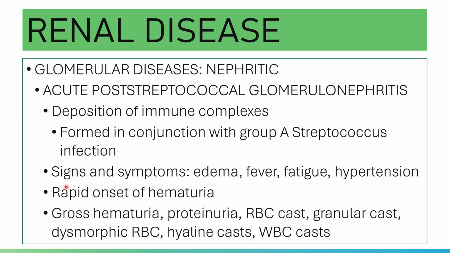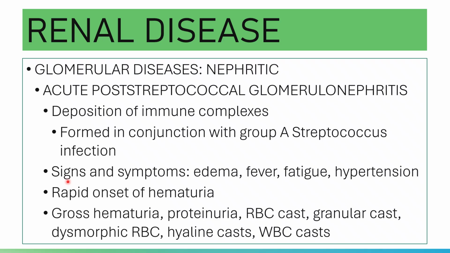First on the list is acute post-streptococcal glomerulonephritis. This is nephritic still. There is a deposition of immune complexes. Since it is acute, there is a sudden onset of symptoms consistent with damage to the glomerular membrane. So you have your signs and symptoms: fever, edema, fatigue, nausea, hypertension, oliguria, proteinuria, and hematuria accordingly.